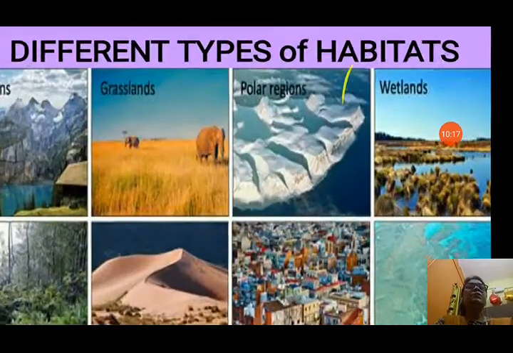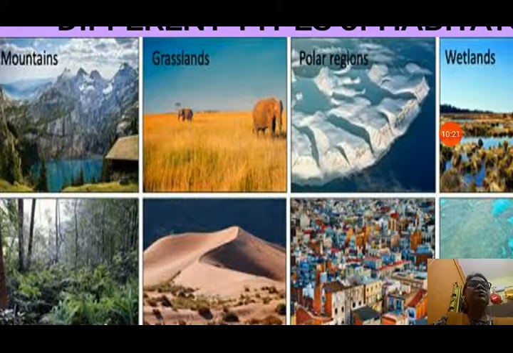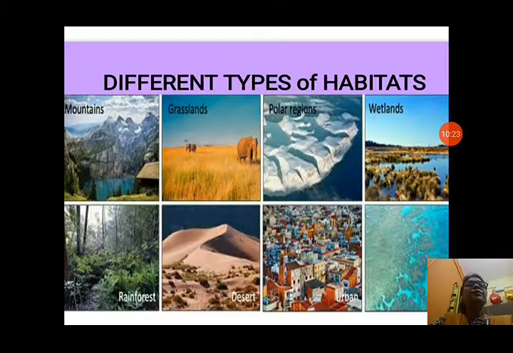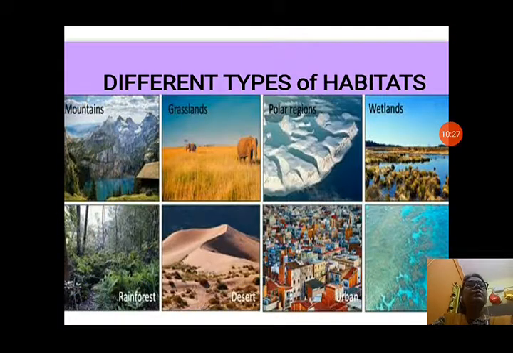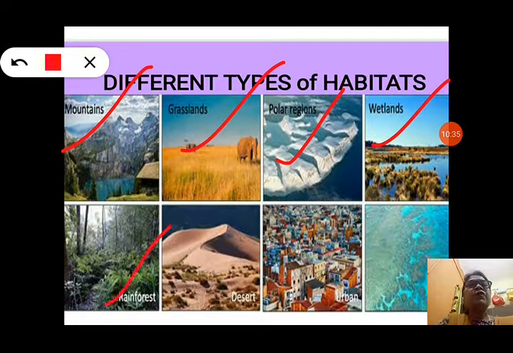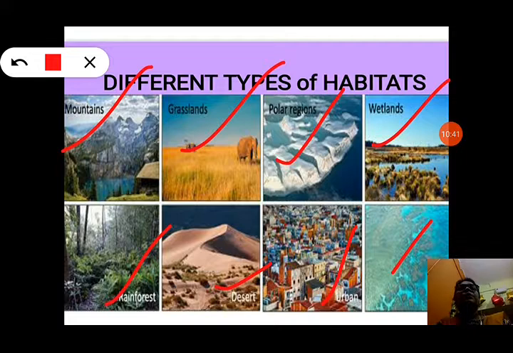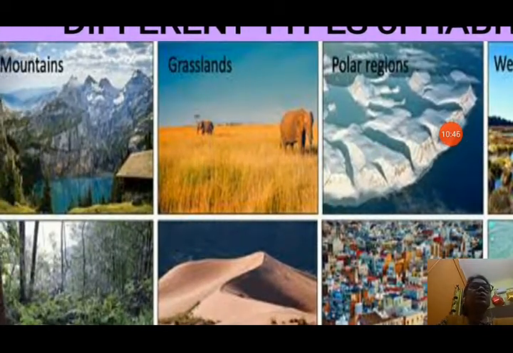Now let us see different types of habitat. You can see in this picture mountains, grasslands. Different types of habitats are shown here: mountains, grasslands, polar regions, wetlands, rainforest, desert, and urban areas. These different types of habitats you can see. So important habitats you can see in this picture.